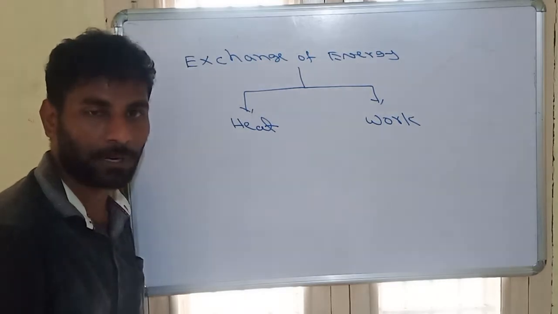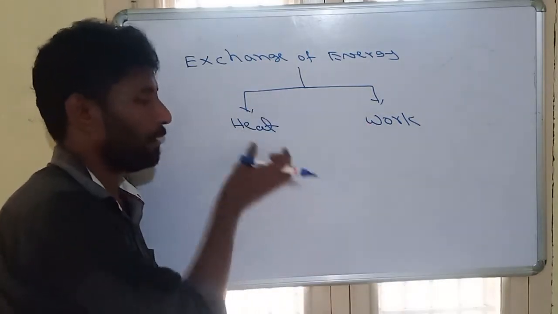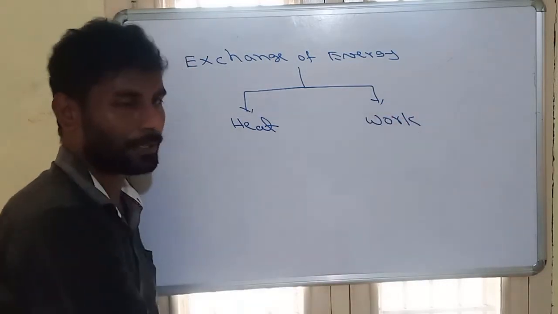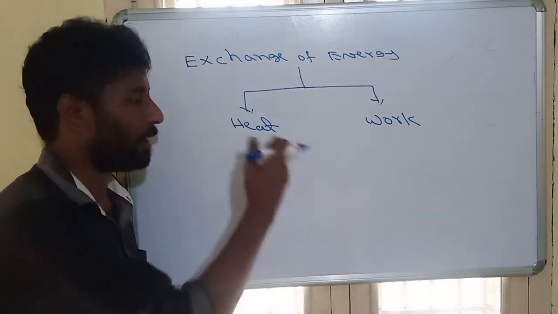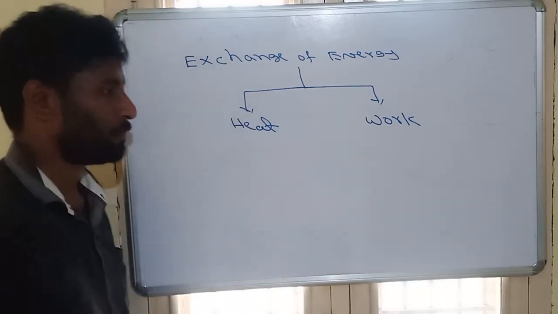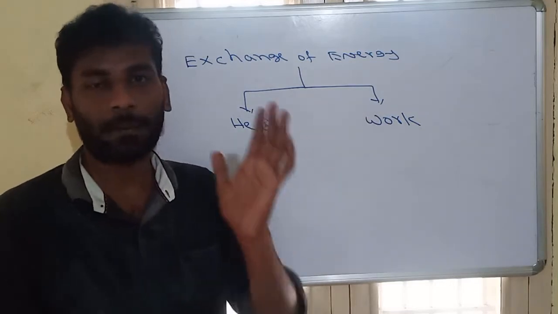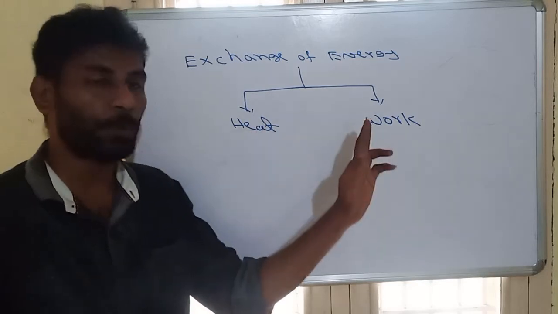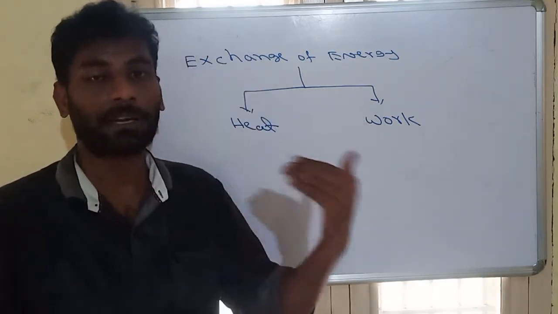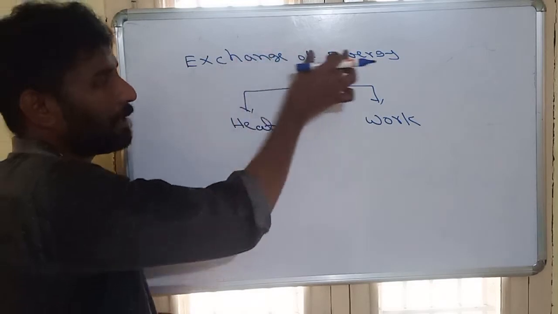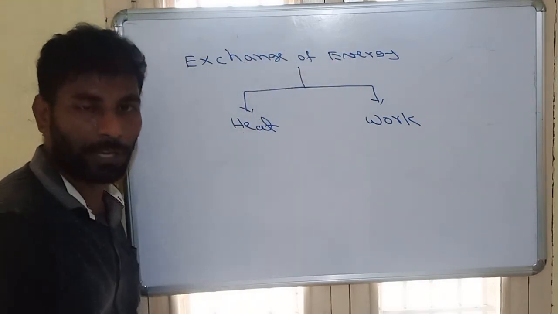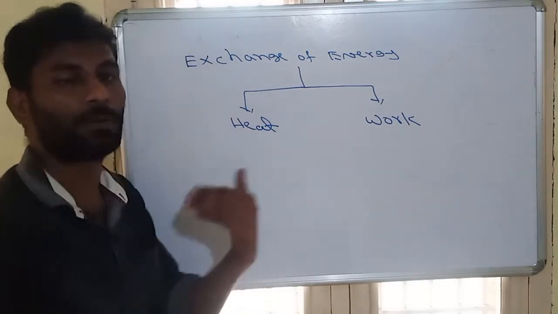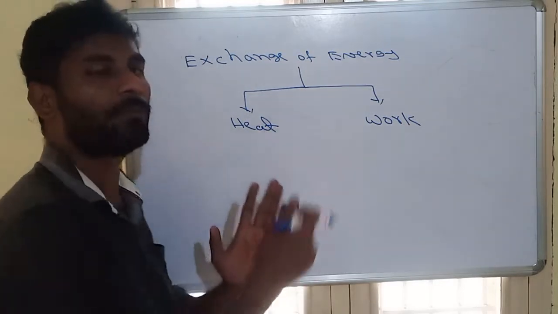Work is mechanical work, and the remaining non-mechanical transfer is heat. Heat and work are both path functions, which we already completed in the last class, that means they depend on the path by which they are transferred. So one by one we will see.